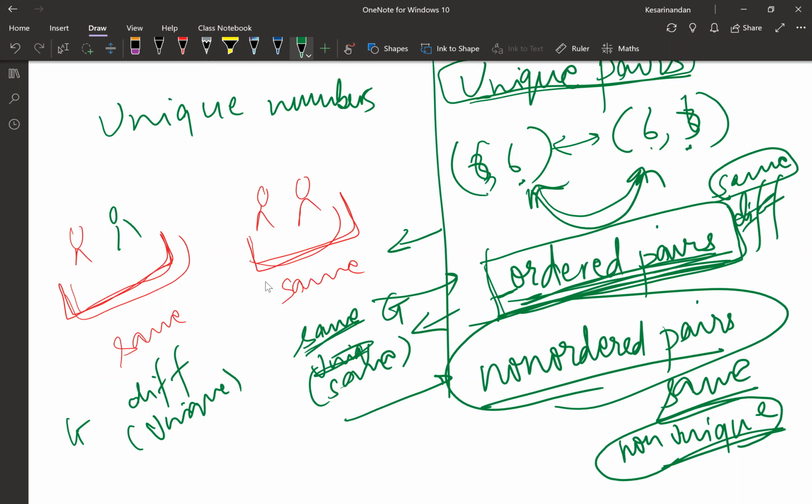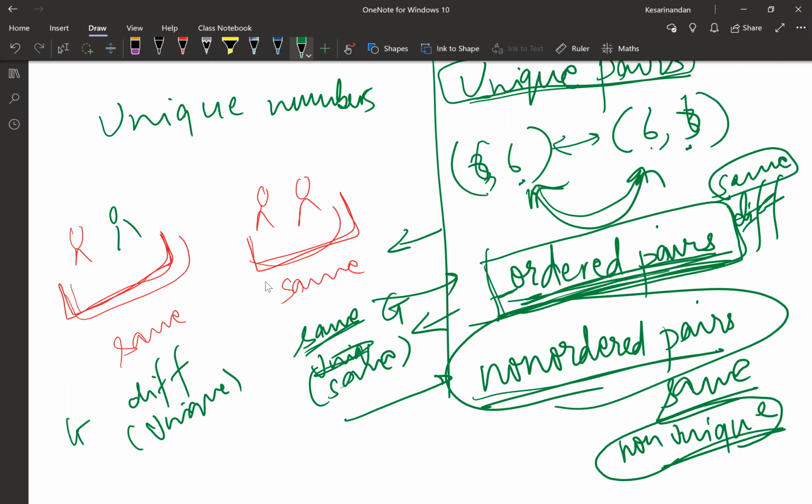Anybody? Any doubt in understanding these ordered pairs and unique and non-unique? It's okay if you still find it confusing. Don't worry. When you start facing the questions, you will find it easier. Just keep in mind what is a unique, what is a non-unique, and what is an ordered pair, what is a non-ordered or unordered pair.